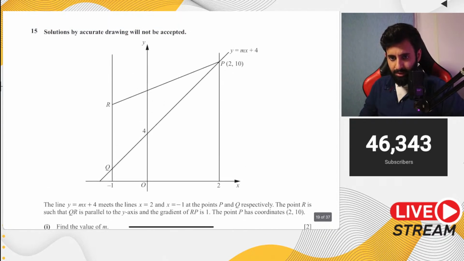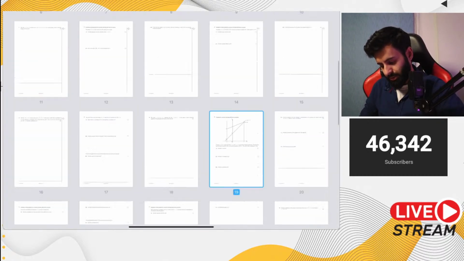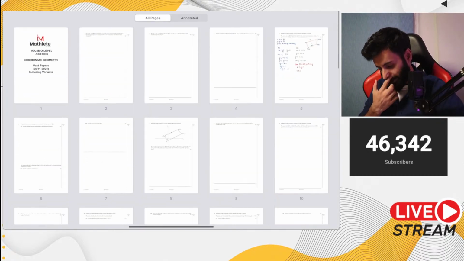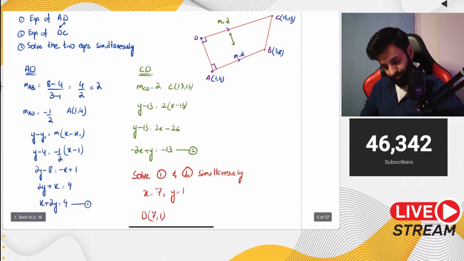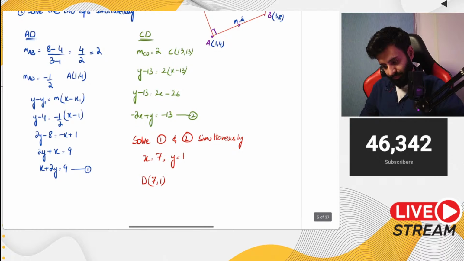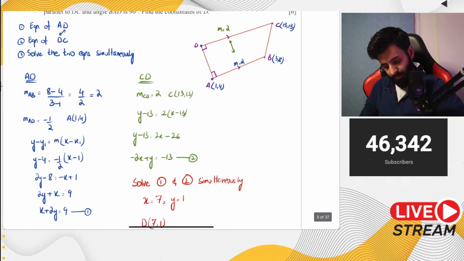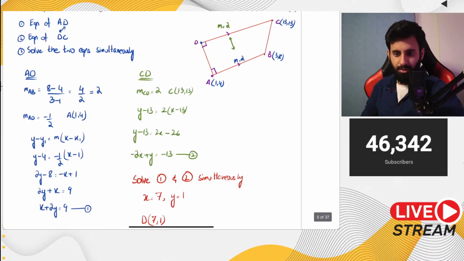It doesn't make sense why the y coordinate of D is 1 when the y coordinate of A is 4. That's because it wasn't drawn to scale. Okay, wait a minute.